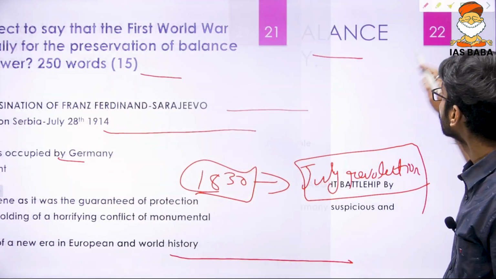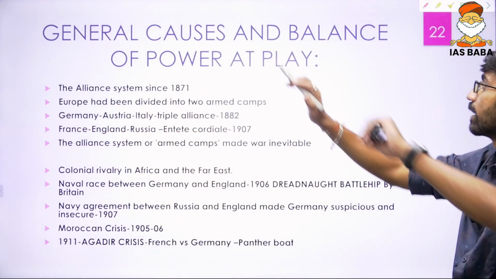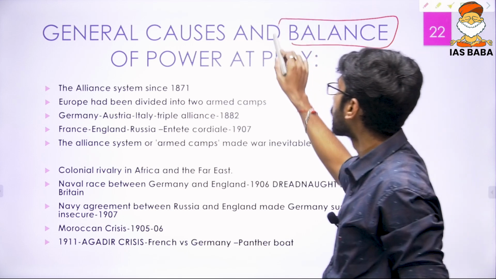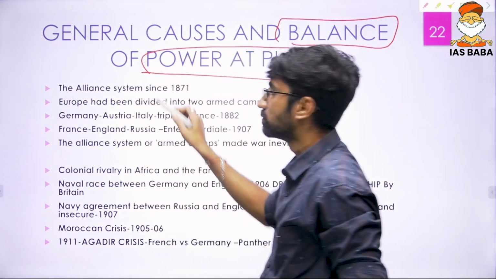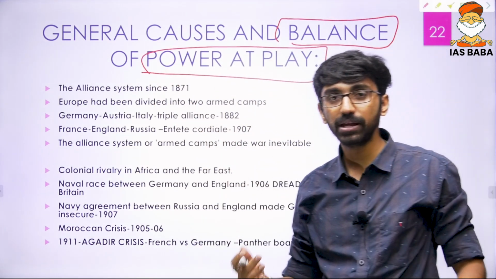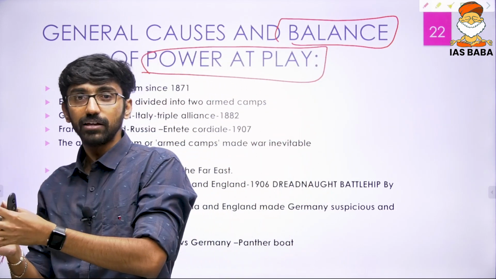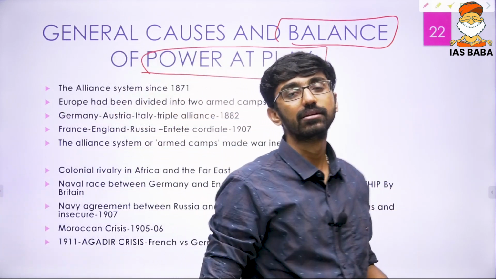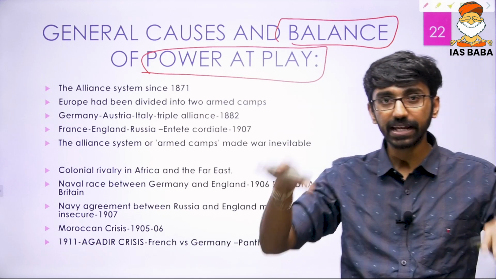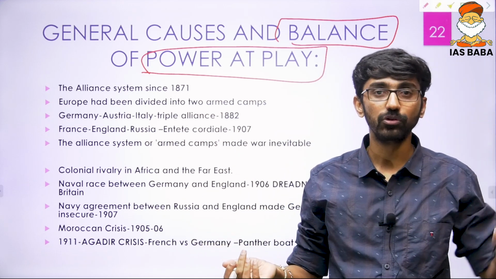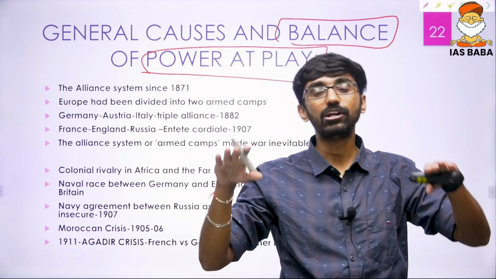So now, what are the general causes, and how were the general causes related to the balance of power? What is the balance of power? That is making sure that no one country is becoming powerful. The other country is trying to balance, so that the balance is not tilting in favor of them, like in the Cold War. The USA and USSR were trying to balance each other.